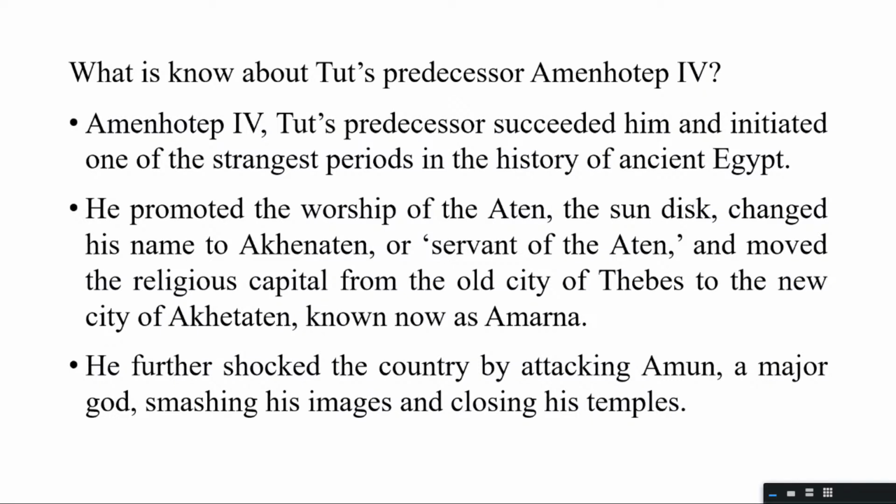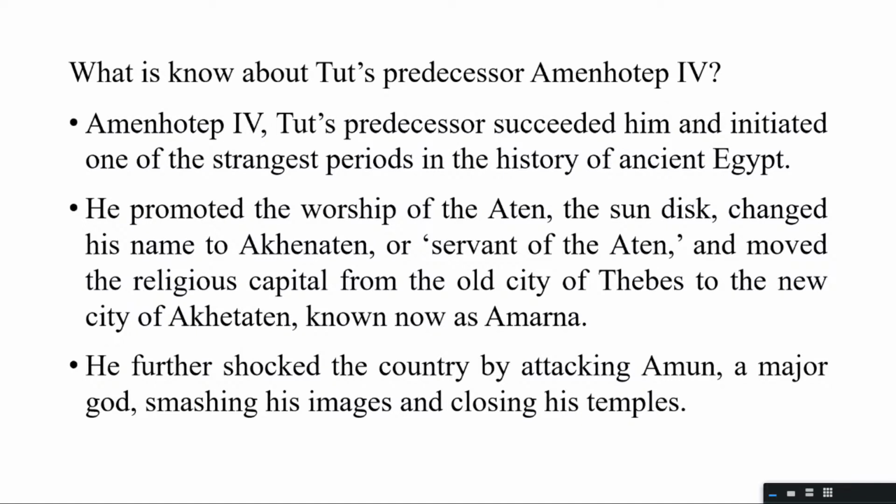So King Tut's father basically initiated a very strange period in the history of ancient Egypt. As I said, the grandfather was good. He carried on the tradition, a good pharaoh, good ruler. Now, what did King Tut's predecessor do?